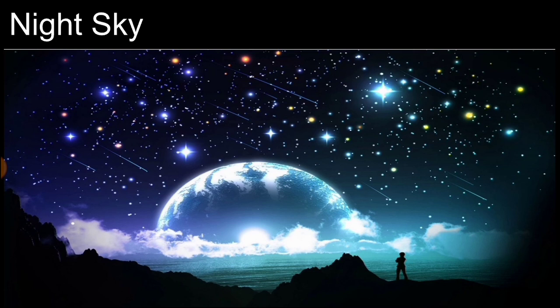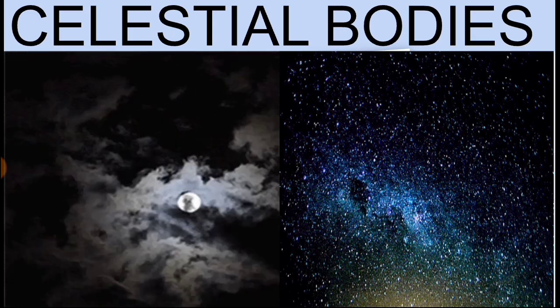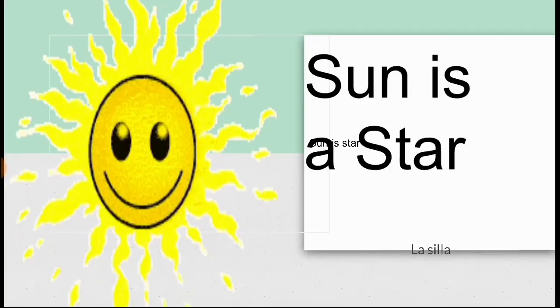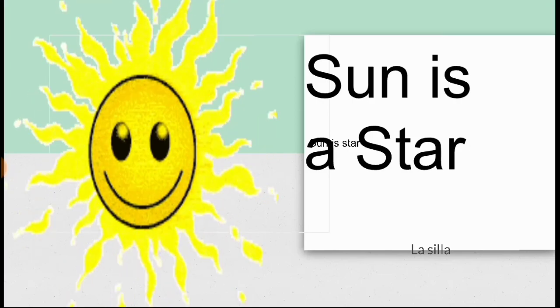So it seems as if the sky is decorated with diamonds, as they all appear to be twinkling, right? Remember students, all those objects shining in the night sky are called celestial bodies. Some of the celestial bodies seem to be very special in themselves.